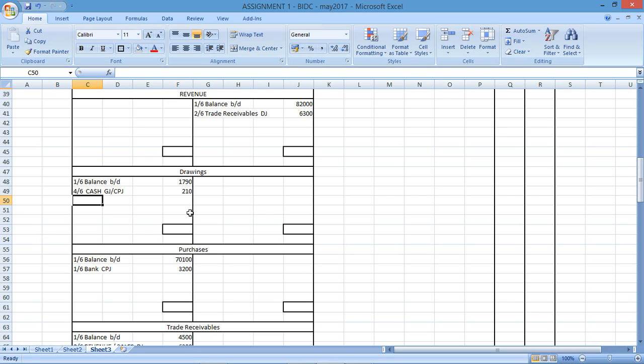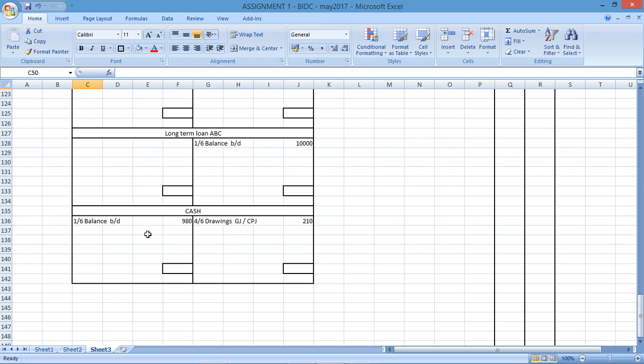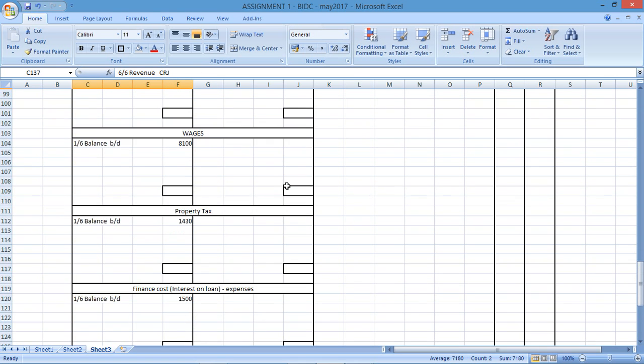Then on the 6th, we have cash sales, total 7180. Okay, so on the 6th, cash will be affected because this is cash sales. So on the 6th of the 6th, we have sales, or revenue rather. We're using the word revenue here, cash receipts journal, and the revenue here was 7180. Right, so this is going to affect my revenue account positively, which would increase it. So I've got the debit here for the cash. I'm going to have a credit for the revenue.